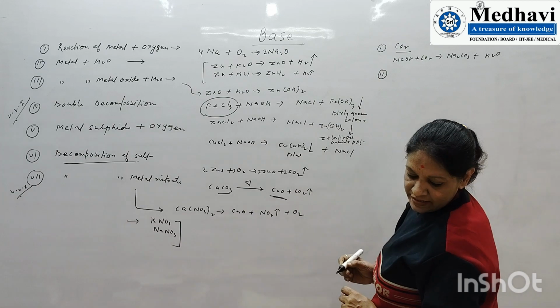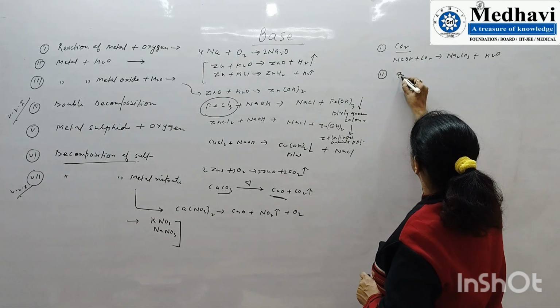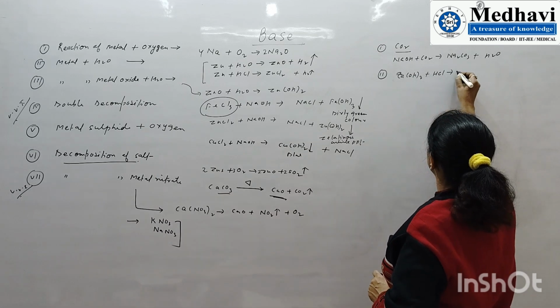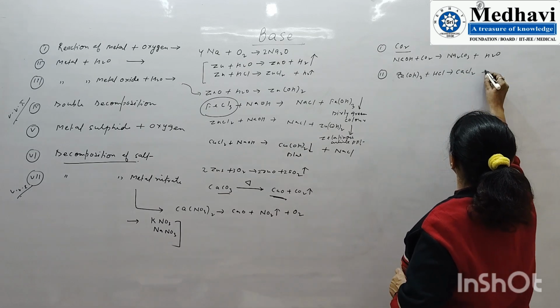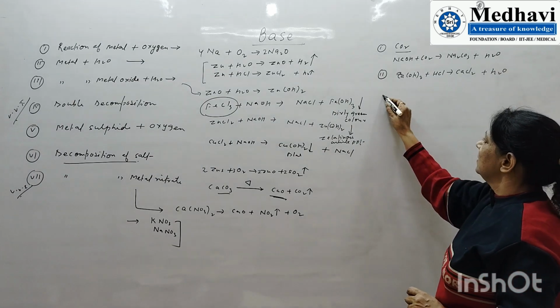Second is reaction with acid. Suppose we take calcium hydroxide with HCl. It gives CaCl2 plus H2O: acid and base give salt and water.